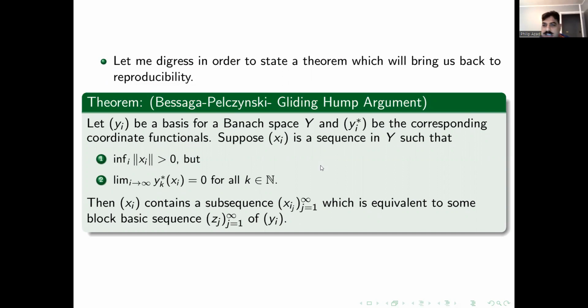Let x_i be another sequence in the Banach space Y with these two properties: it is bounded away from 0, and as i goes to infinity, for all k, the action of y_k^* on x_i goes to 0. Then x_i contains a subsequence which is equivalent to a block basic sequence of the basis y_i. And we will see that this is going to be the foundational work for the definition of reproducibility.